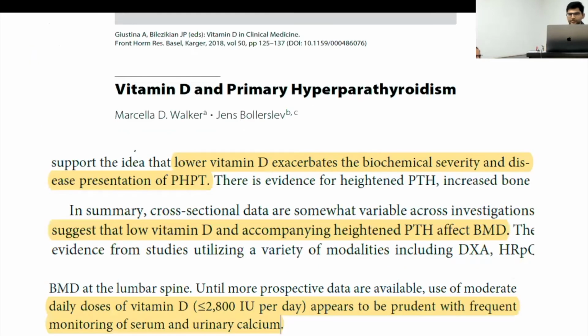A systematic review was done of vitamin D deficiency masking primary hyperparathyroidism. Per se, they don't have enough data, but till now what they say is that low vitamin D exacerbates the biochemical severity and disease presentation of primary hyperparathyroidism. Low vitamin D and accompanying high PTH may worsen bone mineral density as well. And finally, they say, until more prospective data is available, moderate doses such as less than 2800 IU per day, which is like the 800 IU per day we give, seem prudent, with frequent monitoring of serum and urinary calcium to see how they respond.